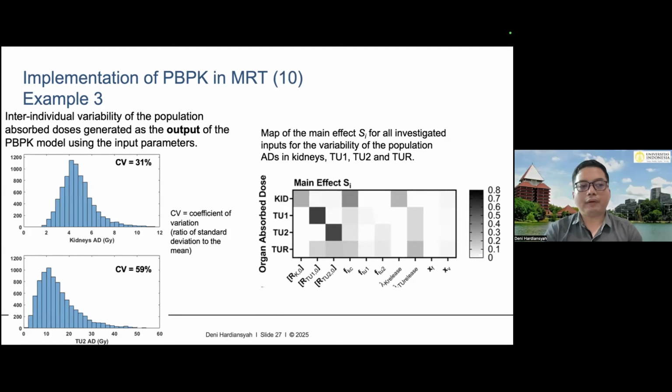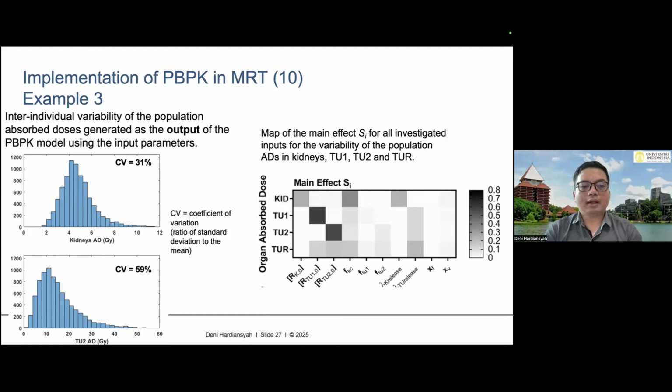So this is the result of our study. First of all, it is very important to note that the inter-individual variability of the population absorbed dose generated from our simulation study was quite high. For the kidney, it was about 31%, and for the tumor, actually we have 3 different types of tumor, but this is one of them. The range of the distribution of the tumor absorbed dose is about 50 to 60%.